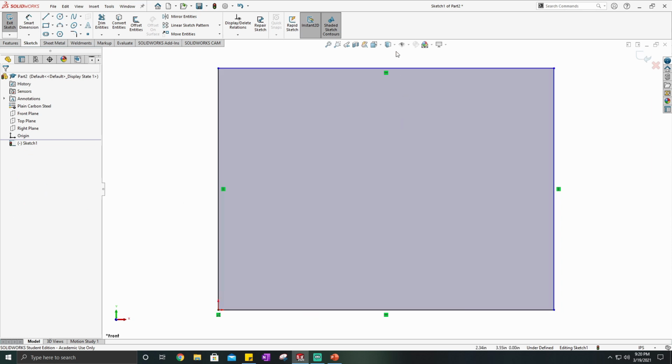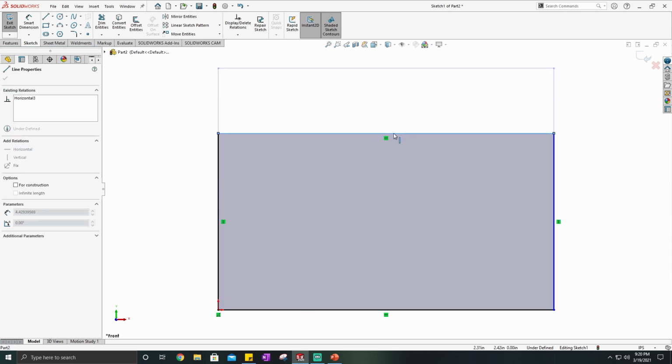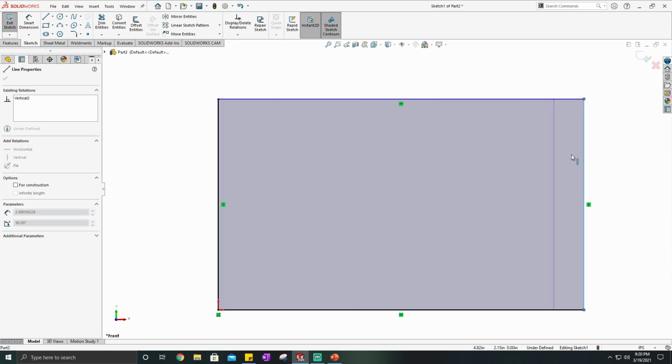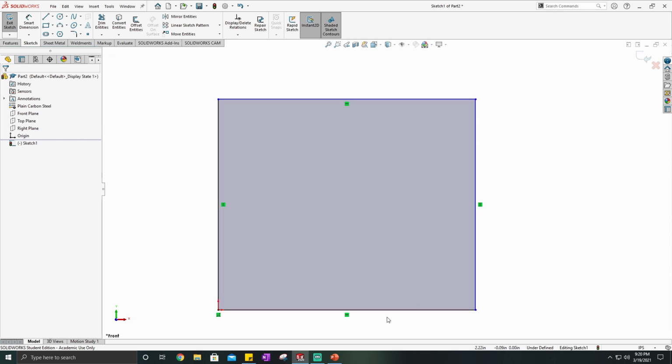But this line, on the other hand, if I grab it, I can move it up and down. And I can move it around. And this line as well, I can move it in or out because I haven't defined how long it is. I haven't said anything about it. Now these little green icons are what's known as sketch constraints. So when you constrain something, you limit its movement, or you tell it to do a certain thing, and that's what it does. It can't do anything else besides that.